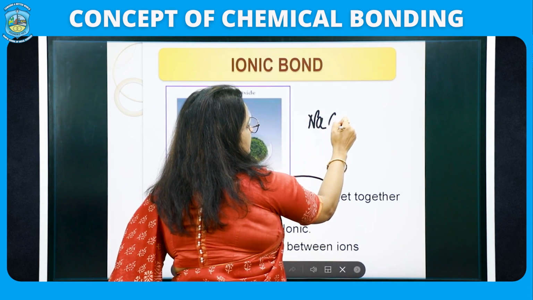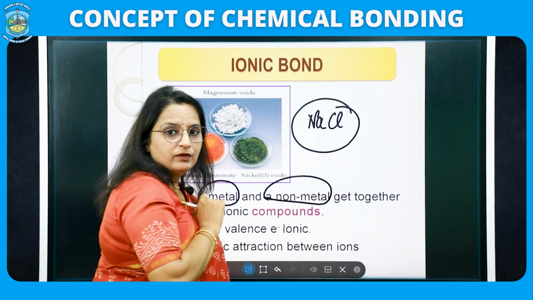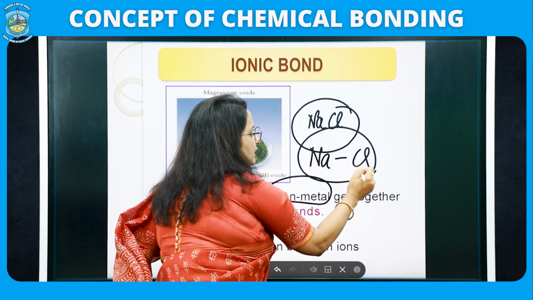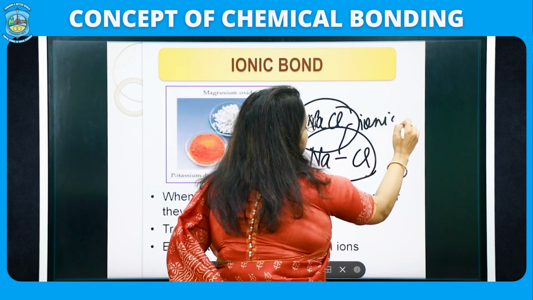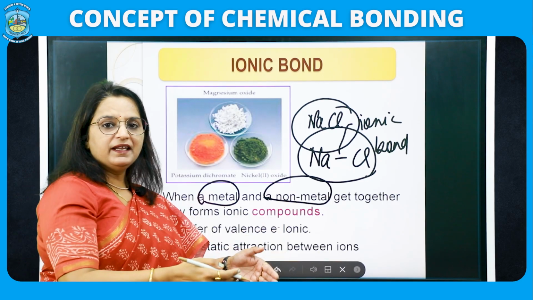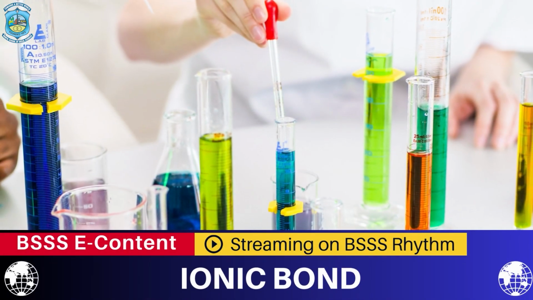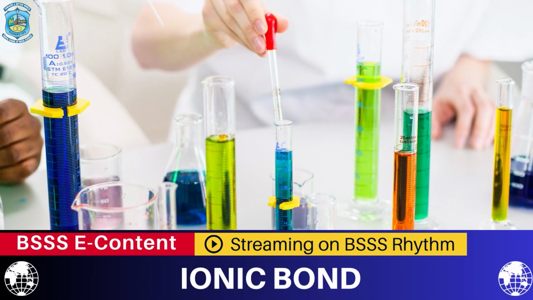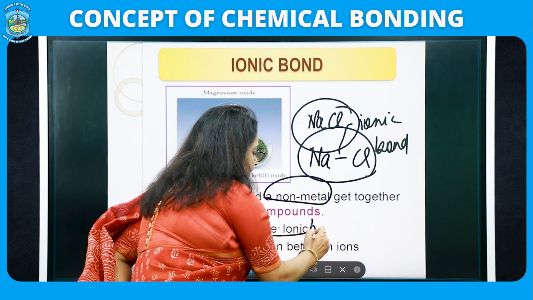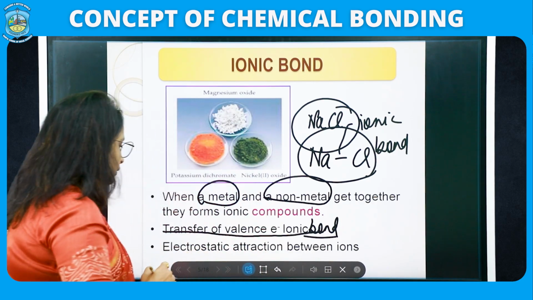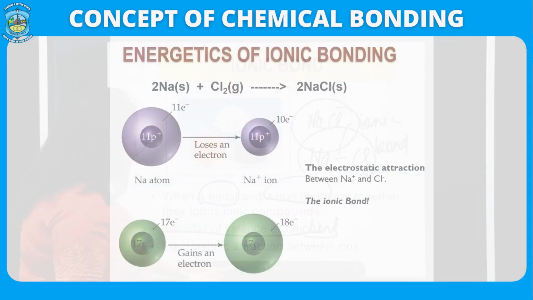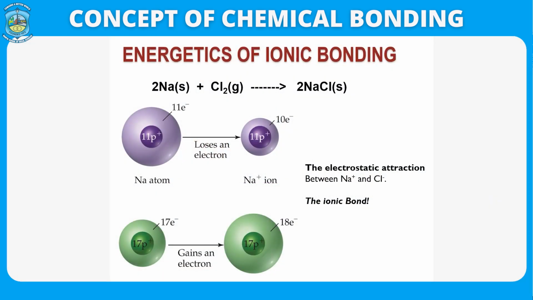So NaCl is an ionic compound, and the bond between Na and Cl is purely ionic bond. Now the question is how they are forming NaCl, or what is the criteria. As you can see, there is transfer of electron which is giving you ionic bond. So electrostatic force occurs between these two ions. Let's discuss this in detail.